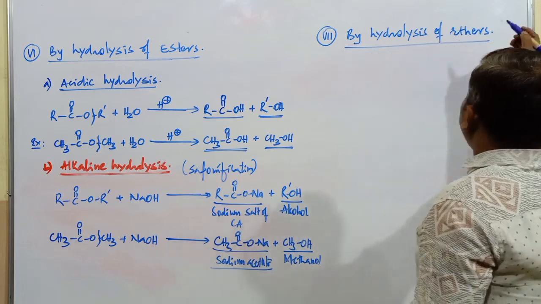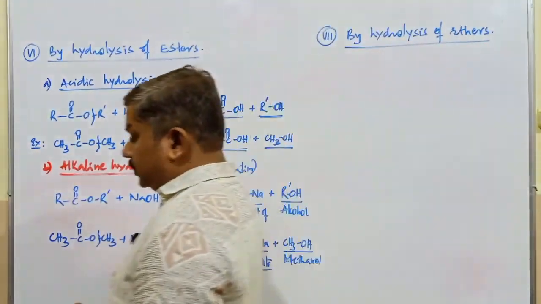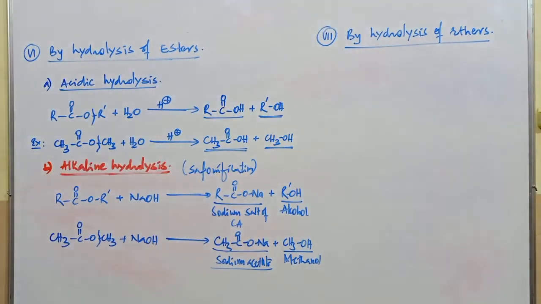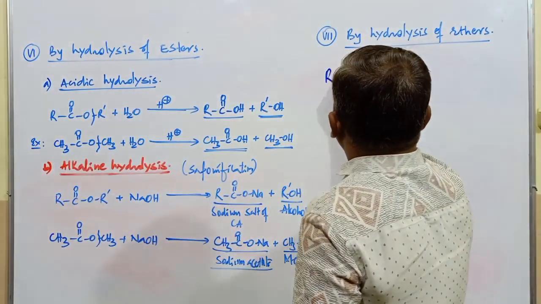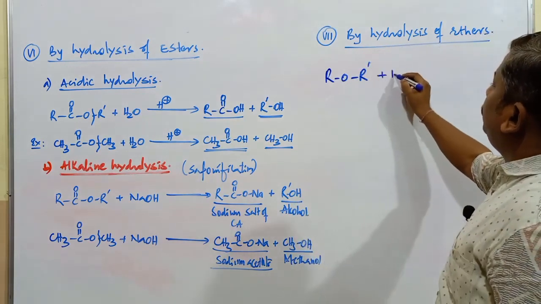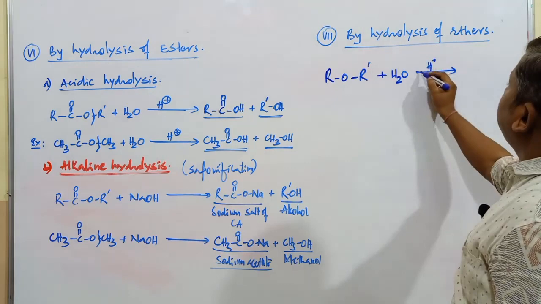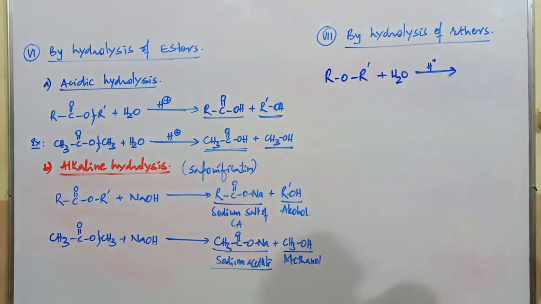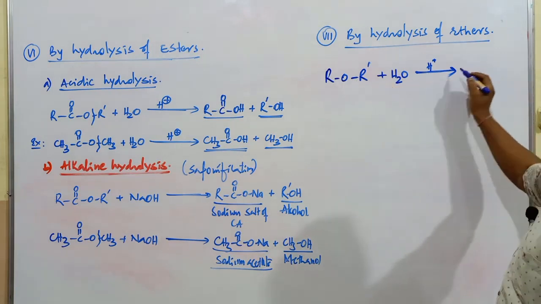Hydrolysis of what compound? Ethers. When ether compounds are subjected to hydrolysis, it gives rise to what? The alcoholic compound. Ethers means ROR dash. When these compounds are subjected to hydrolysis in the presence of an acid, what's the bond cleavage, either here or here? Both are equivalent here.